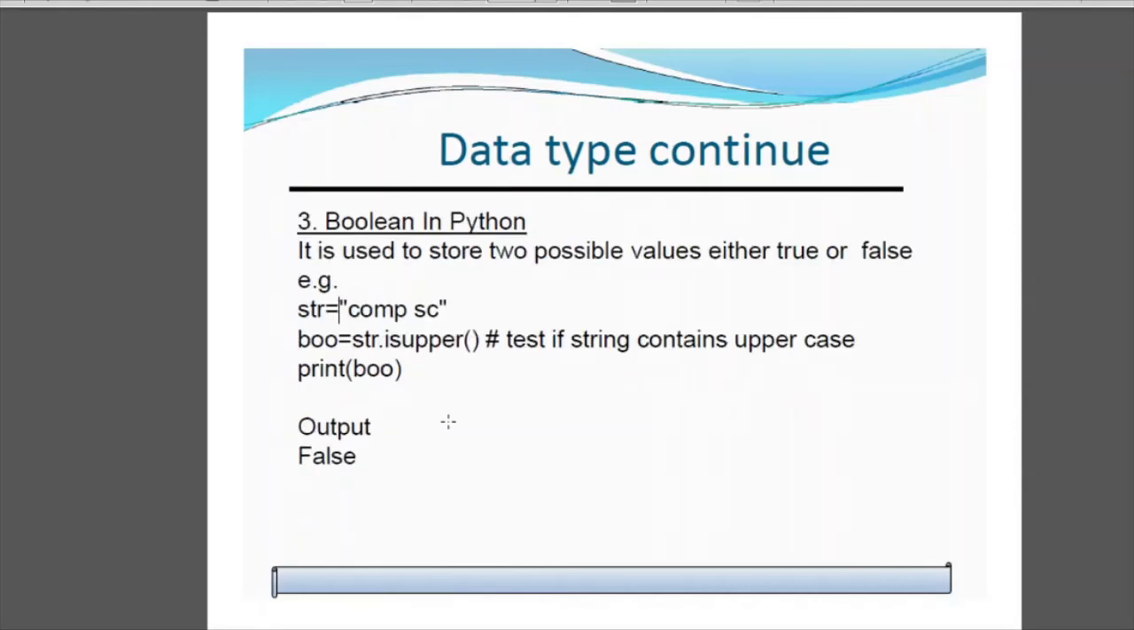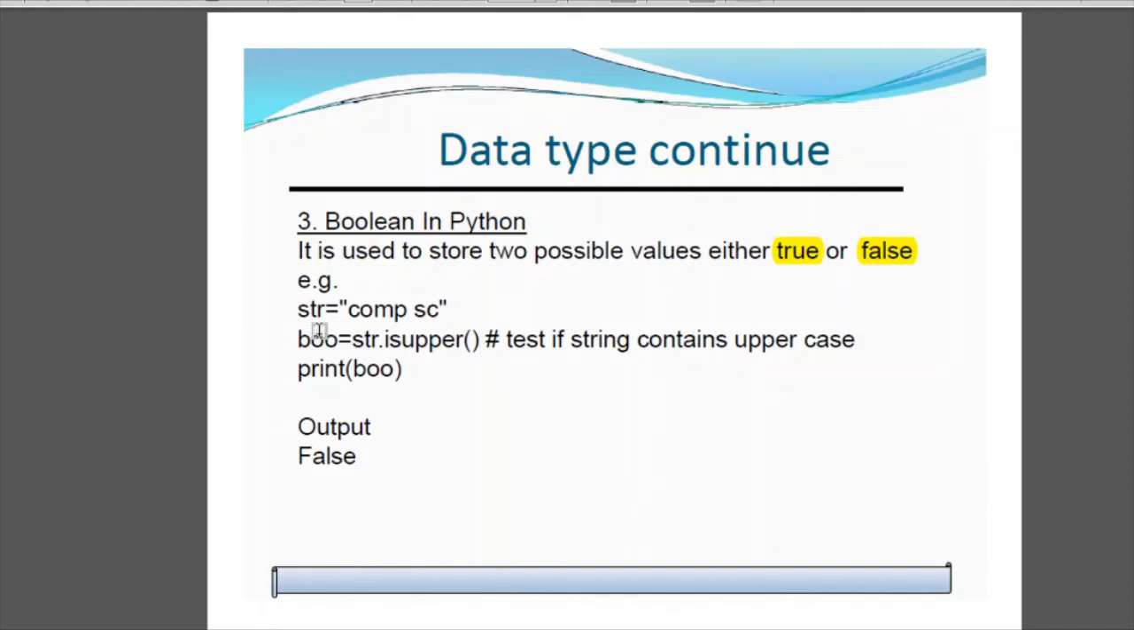Next is Boolean in Python. Boolean is basically a data type which has 2 possible values, and these are either true or false. These are the only 2 values which are possible in the Boolean data type. Now how can you use this?